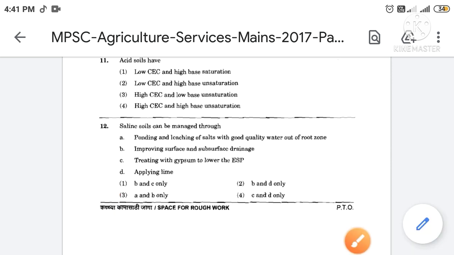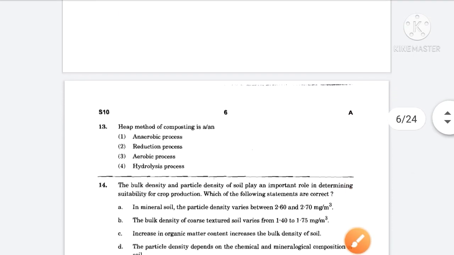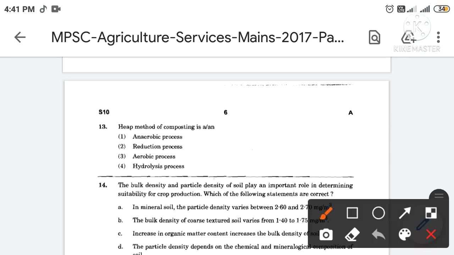Then next, heap method of composting is an. The correct answer is option number 3rd. So the heap method of composting is an aerobic process.